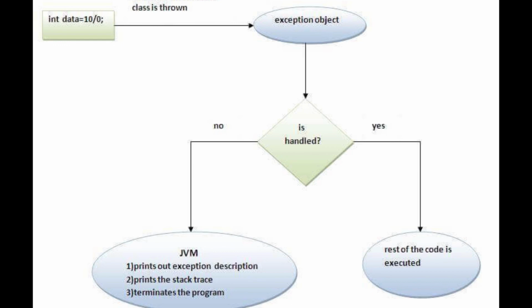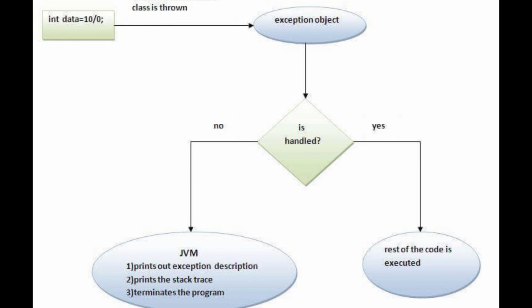The JVM first checks whether the exception is handled or not. If the exception is not handled, JVM provides a default exception handler, which prints out the exception description, then prints the stack trace, that is the hierarchy of methods where the exception occurred, and then causes the program to terminate.